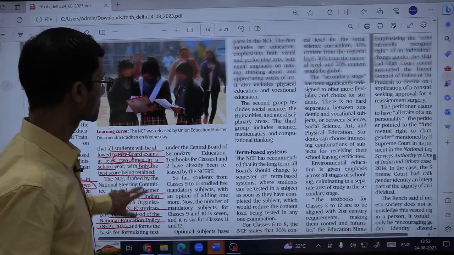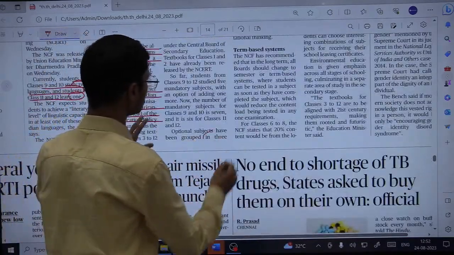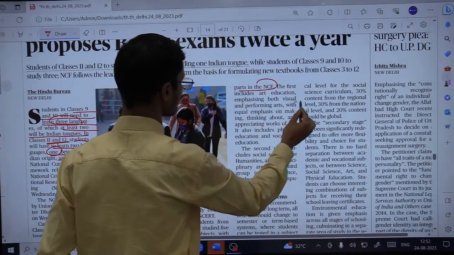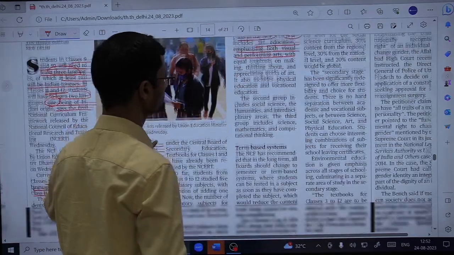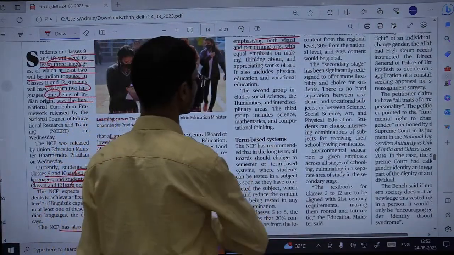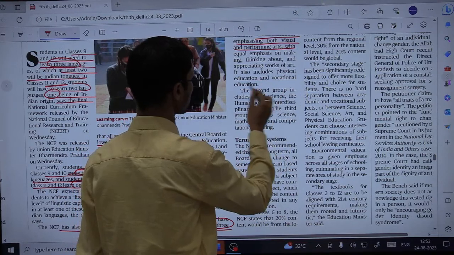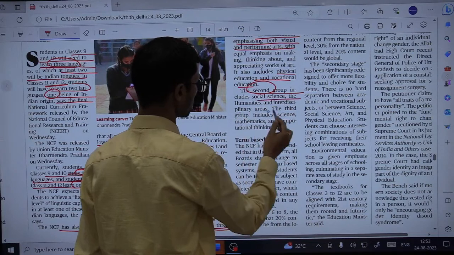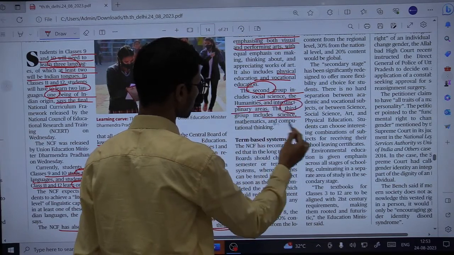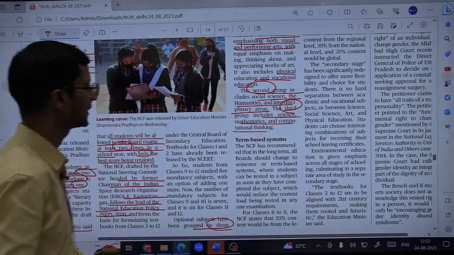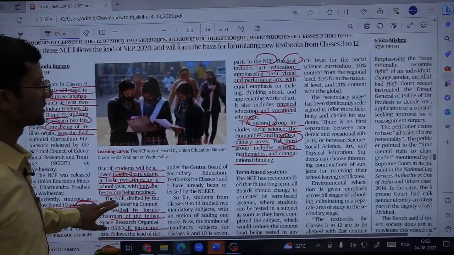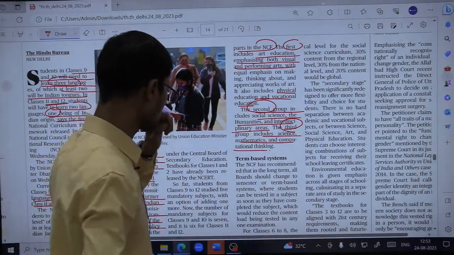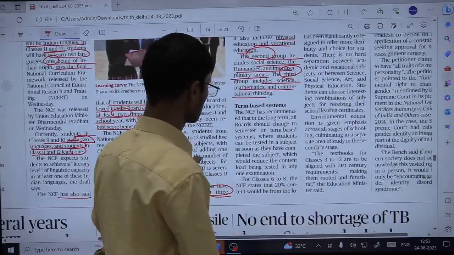So optional subjects have been grouped in 3 parts in the NCF. The first includes art education, emphasizing both visual and performing arts, with equal emphasis on the making, thinking about, and appreciating works of art. It also includes physical education and vocational education. The second group relates to social sciences, the humanities, interdisciplinary areas, and the third group includes science, mathematics, and computational thinking. So there are 3 different parts in the NCF related to the optional subjects, that the students can pick as their optional subjects. ठीक है, so ये इन चीजों का ध्यान रखना है.